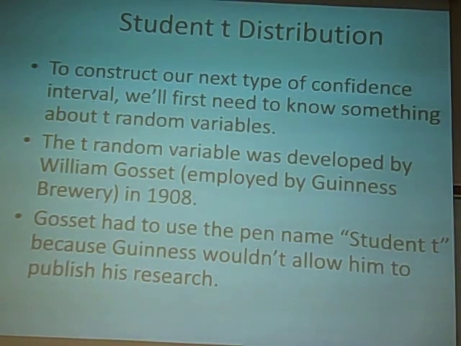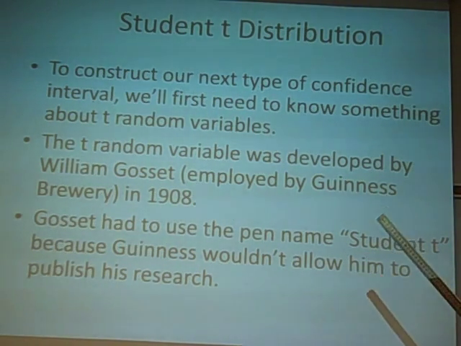As most statisticians and academics do, he wanted to publish his results, so he was going to write an article. But the Guinness Brewery did not want him to use his name in this article, because then all its competitors would know that Guinness is using quality control and statistics, and they didn't want their competitors to know that. So when he published this article, he used a pen name.